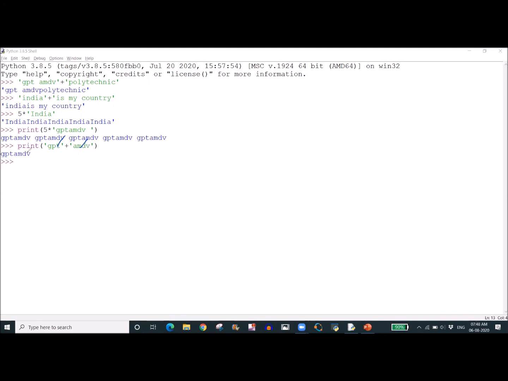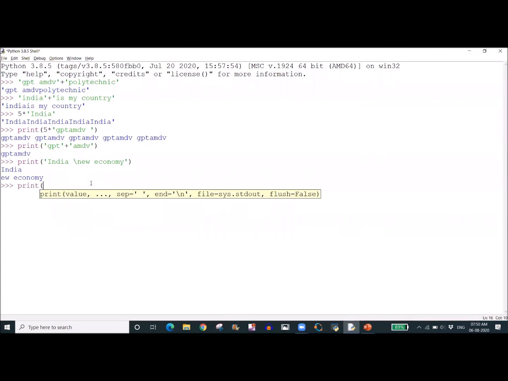Now, whenever we give backslash n, as in C programming, we will get a new line. It is India new economy. Now because it is treating backslash n as a new line, India and economy are printed on separate lines.